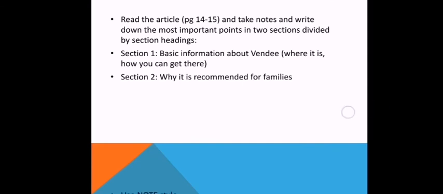The second section is going to be called Why It Is Recommended for Families, and you're going to note down all of the information that you can get from the article about why it is recommended for families. I want you to use a note style, so I want you to write in bullet points. There's no need for you to be writing in paragraphs, since the article is already in paragraphs, and we just want quick notes.